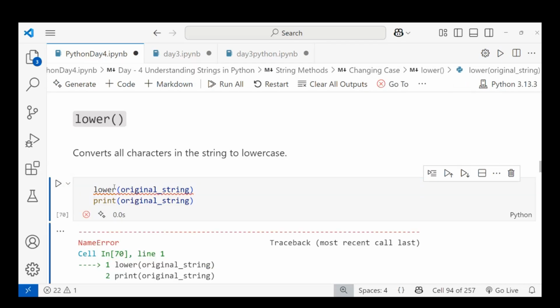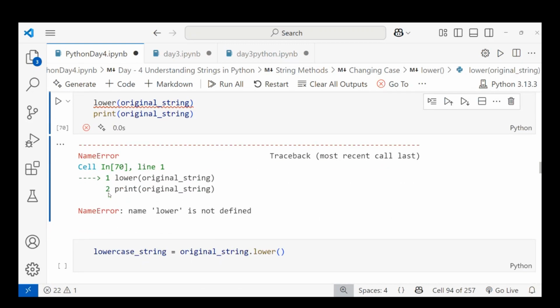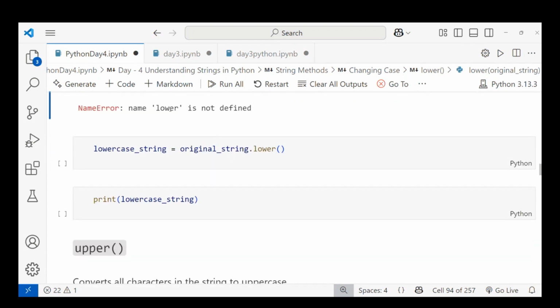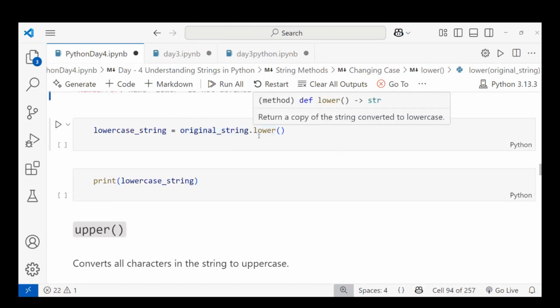You get an error. You cannot use lower directly, so you have to use it as a method. It says low is not defined because you have to use lower as a method. So lowercase string is equal to original string dot lower.